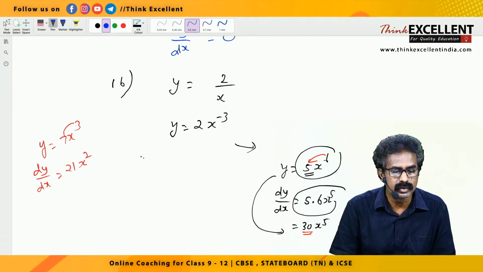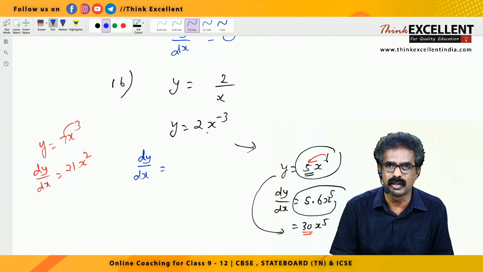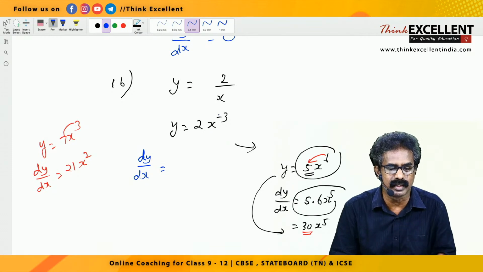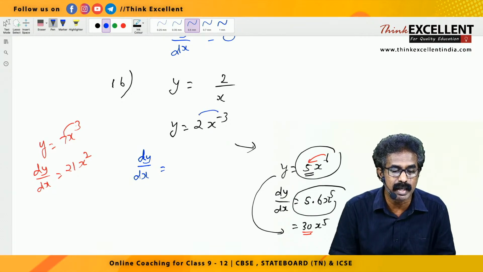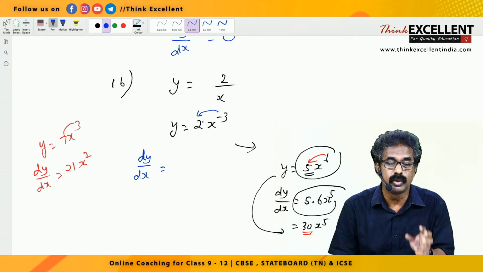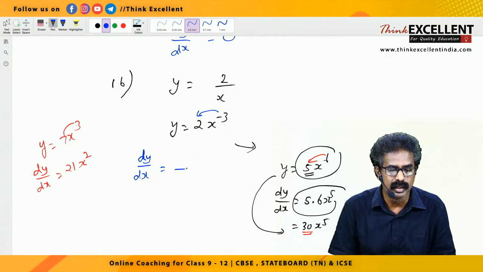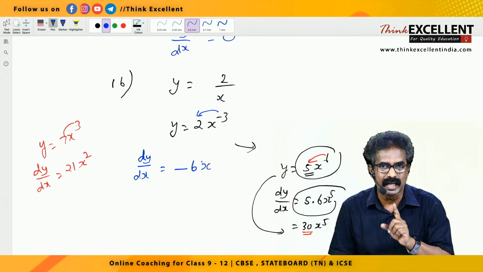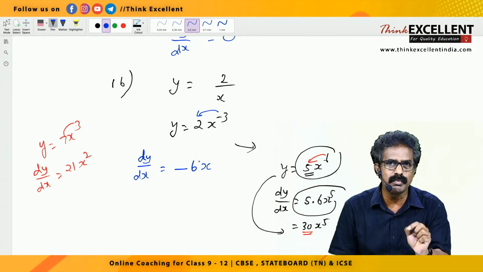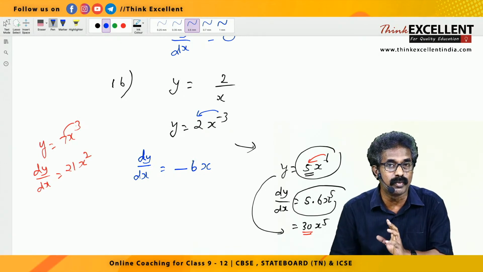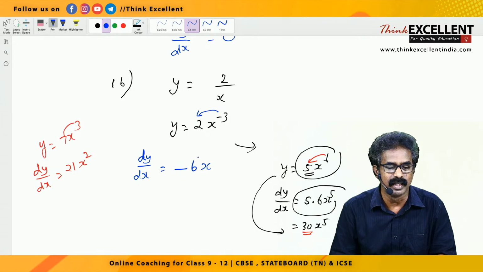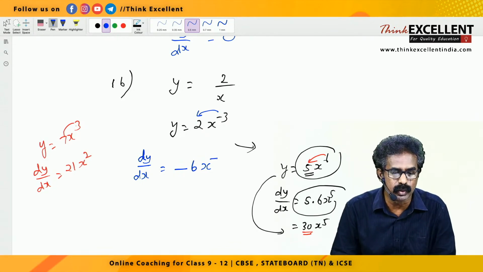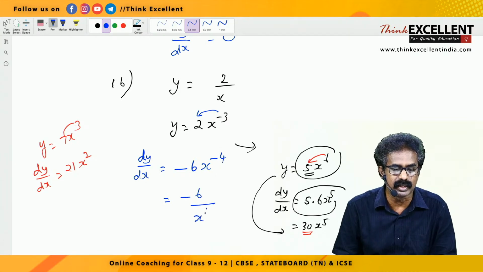Okay, now listen. So here, what answer can you say? dy by dx is equal to, this is like that only, all together a single term. So how can you differentiate it? You multiply these two. 2 into minus 3 is what? Minus 6, x raised to reduce 1 power. When negatives come, be very careful, because if there is a small mistake, the whole answer will be wrong, right? So be very careful, overconfidence should not come in maths. That's very important. Reduce 1: minus 3 minus 1, you will get minus 4. So your answer is minus 6 by x raised to 4, right?